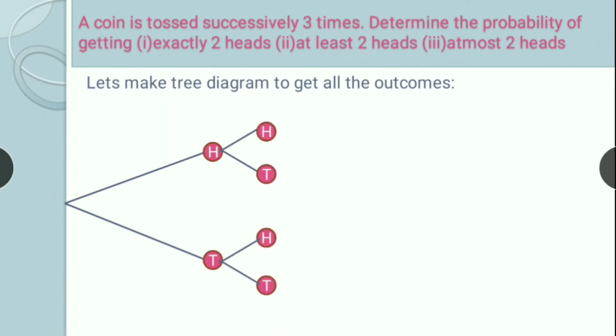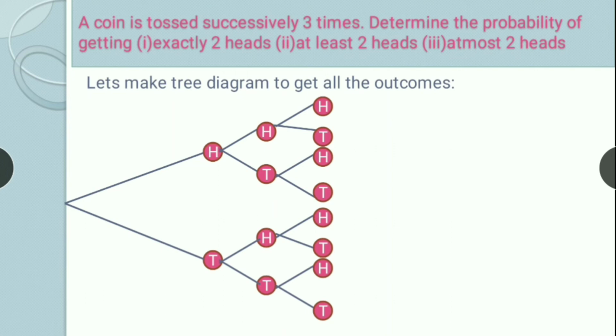Then when I toss the coin a second time, if head comes, then again head can come, again tail can come. If tail comes, then again head can come and tail can also come, right? Again when I do it for the third time, head tail, head tail, head tail, head tail. So whenever a coin tossing question comes, you make a tree diagram like this to see the total outcomes.